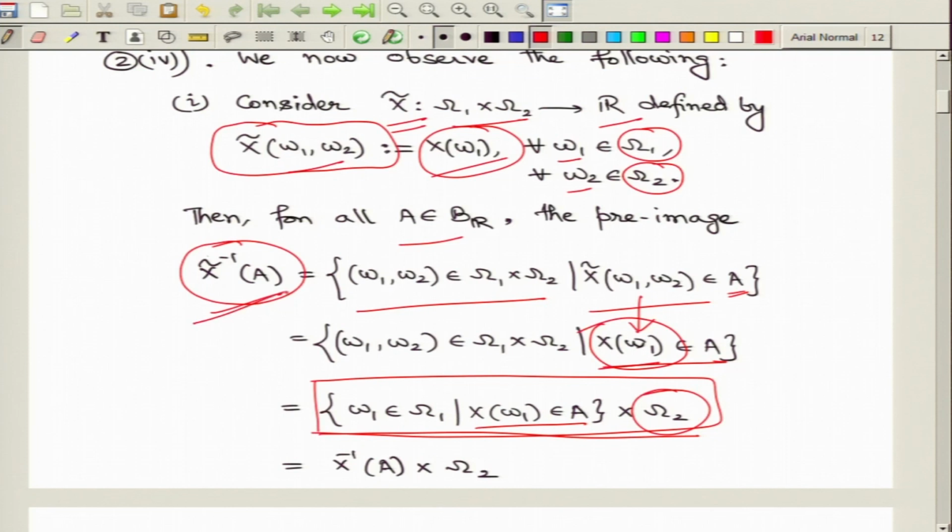Therefore, the pre-image essentially is identified with this product type set, which is X inverse of A times the whole of omega 2.